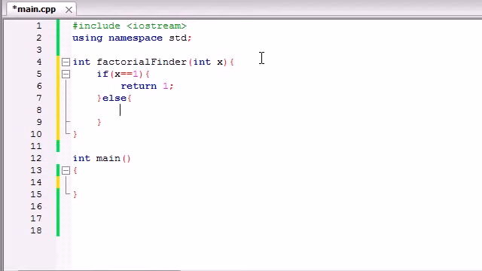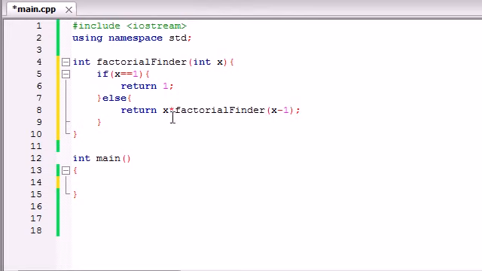Else, if they pass in a number aside from 1, like 5 or 3 or 20, go ahead and return the value of x, which is 5, 3, 20, and then multiply that by factorial finder of x minus 1.